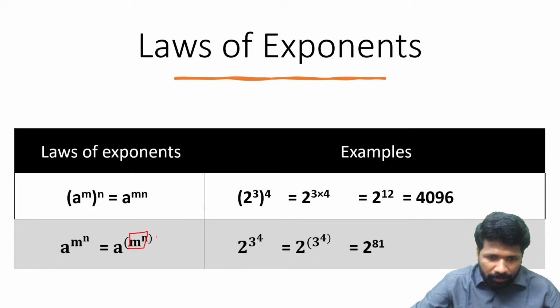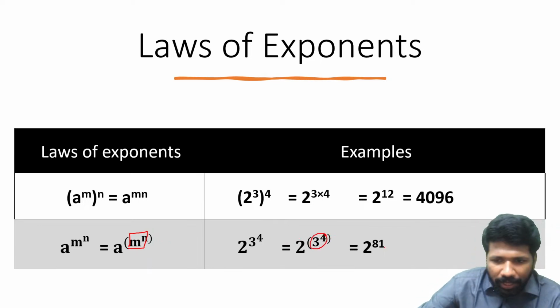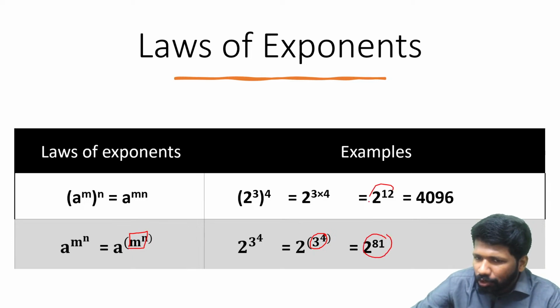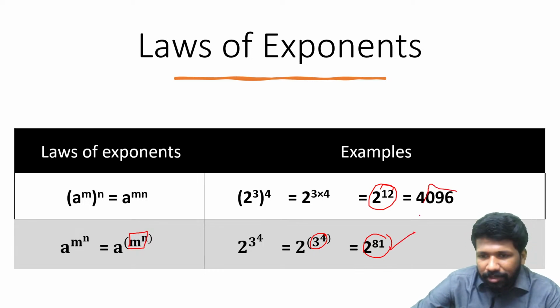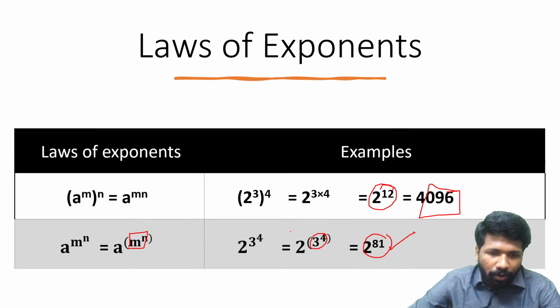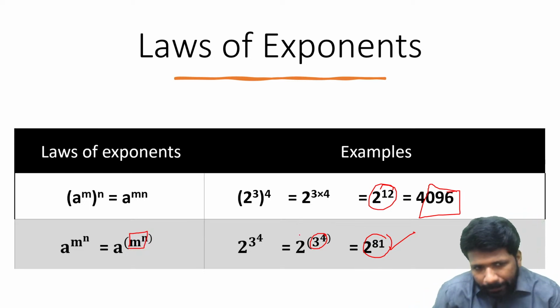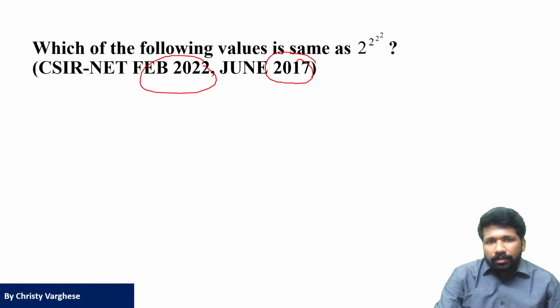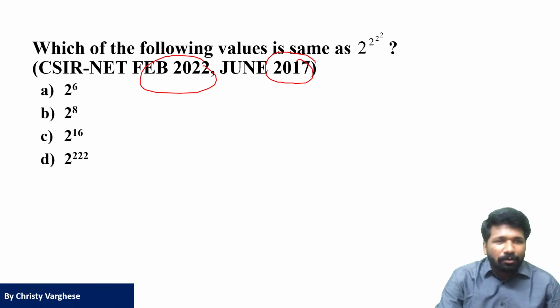Top to bottom. That means 2 raised to 3 raised to 4 means 3 raised to 4 should be done first. 3 raised to 4 is what? 3 into 3 into 3 into 3, 81. 2 raised to 81 and 2 raised to 12 are not the same. These are very different, na? 2 raised to 81 is going to be a very large number compared to 4096. All of you understood this? Please respond. And now you are clear how to do this question.